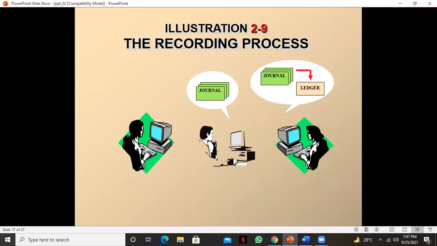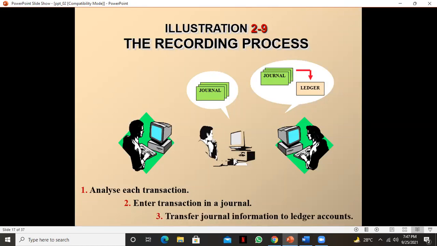Now we'll go to the next step, that is the recording process. First of all, we have to analyze each and every transaction. Then we'll enter the transaction in the journal through the debit credit rules. Journal is the primary book of accounting. This is a very basic book of accounting, the initial book of accounting. Then after that, from the journal, we transfer it to the ledger account. And this system we call the recording process.